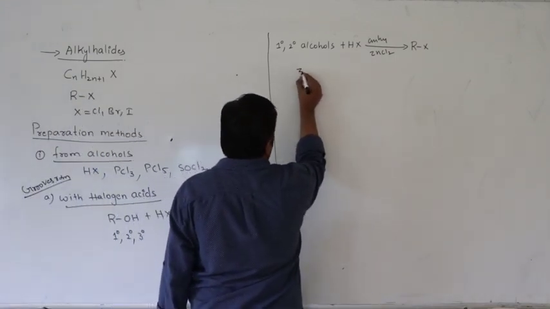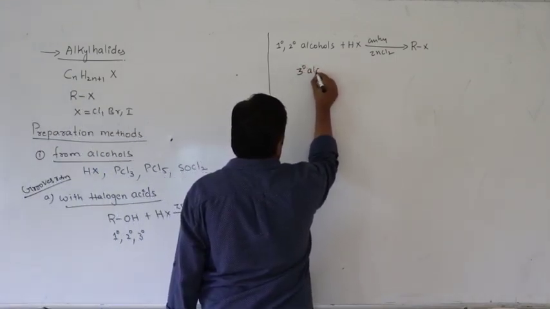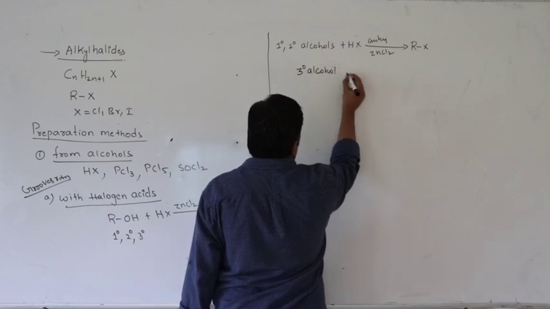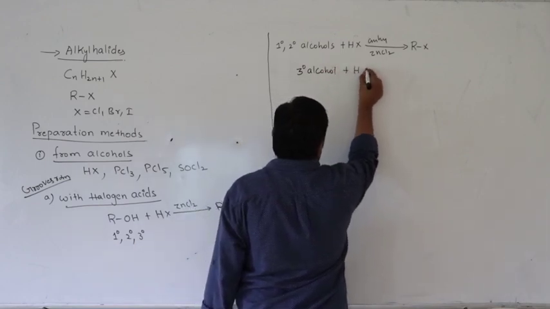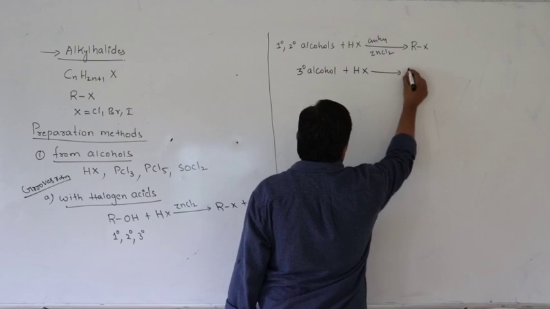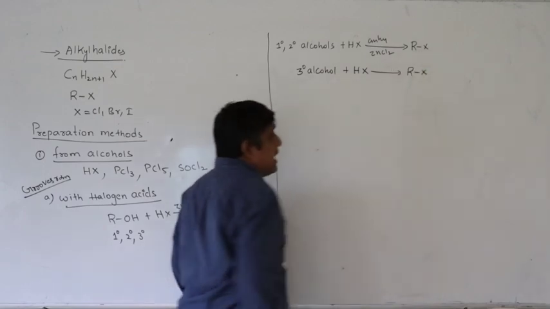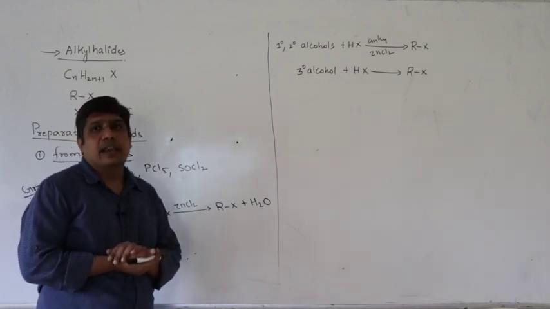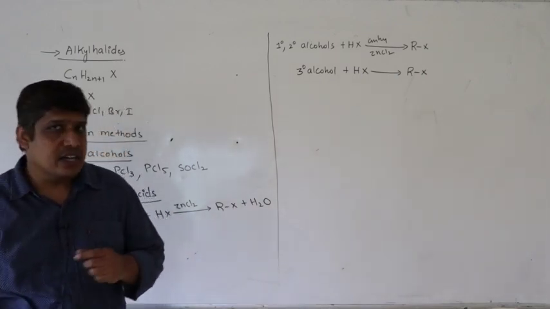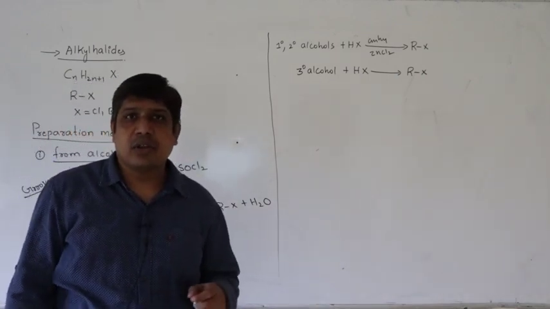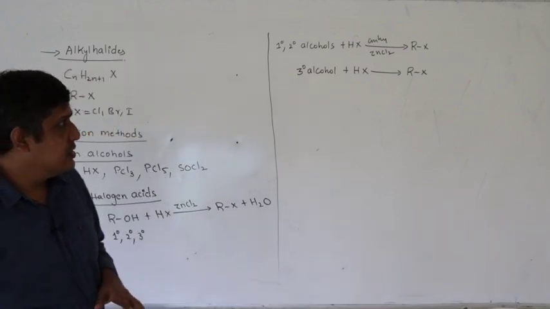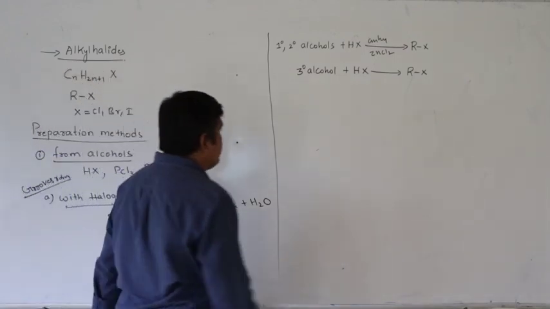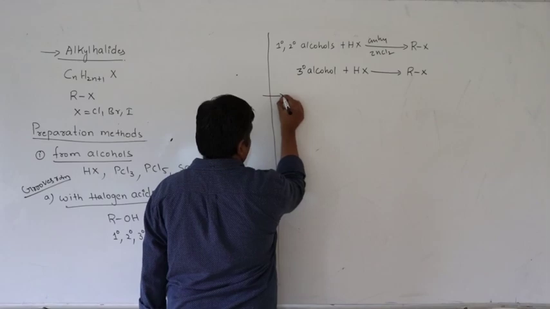Whereas tertiary alcohol combines directly with halogen acid to form alkyl halide. So here tertiary alcohol doesn't require the use of anhydrous zinc chloride. Let us see why. If you see the mechanism,